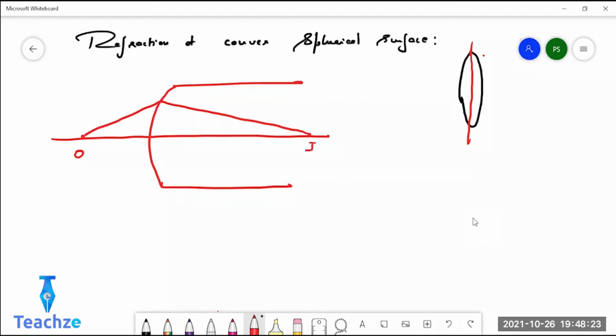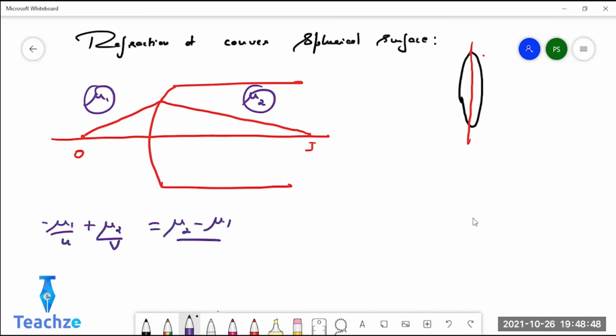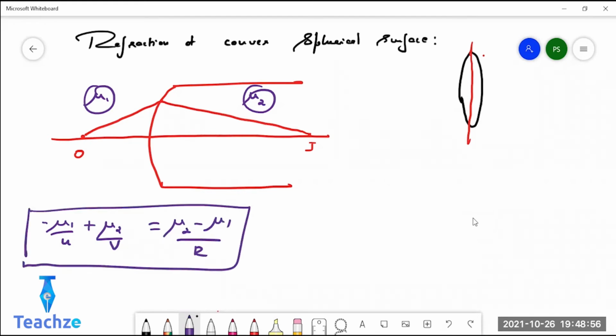There are angles and derivations that I'm not going into. This is the refractive index of air, and this is the refractive index of glass. Then there is a relationship connecting the radius of curvature, refractive index, object distance and image distance. I'll give you the formula: minus mu1 by u plus mu2 by v equals mu2 minus mu1 by r. Write it down. This formula is applicable when the object is in the rarer medium. Whenever the object is in the rarer medium, this is the case.